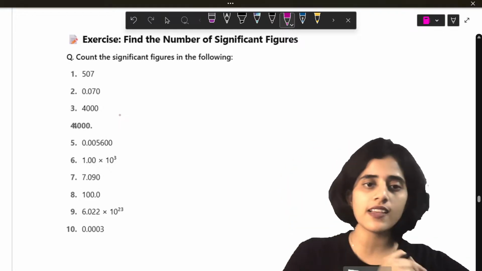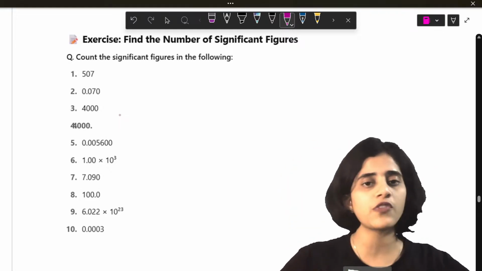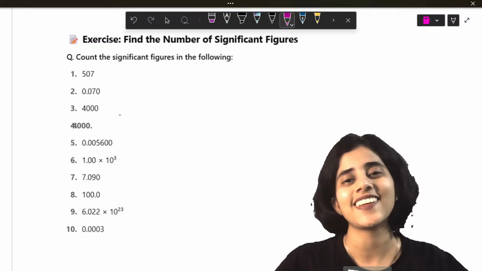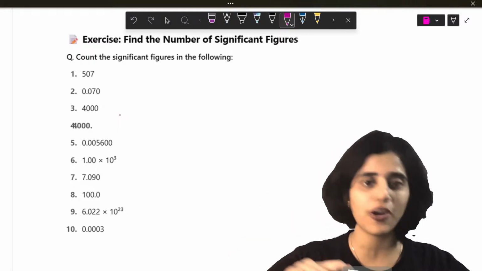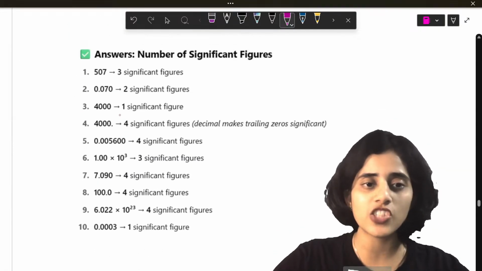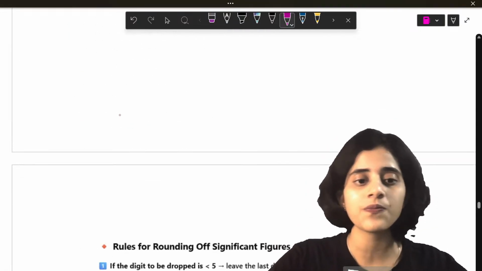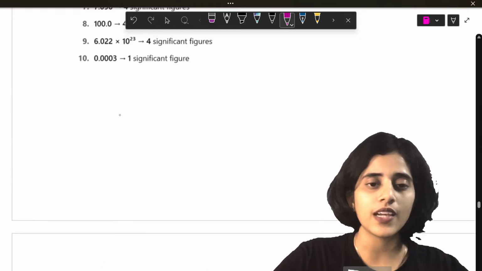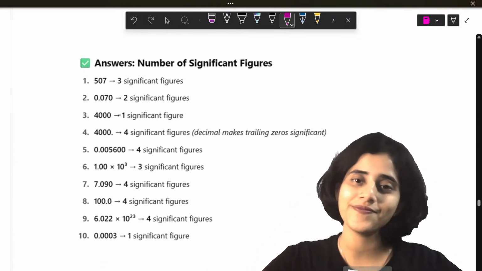Okay, quick exercise. All of you pause the video and find the number of significant figures, or take a screenshot and find the number of significant figures. Yes, I think you've done it. Now you can check your answers. The answers are here.